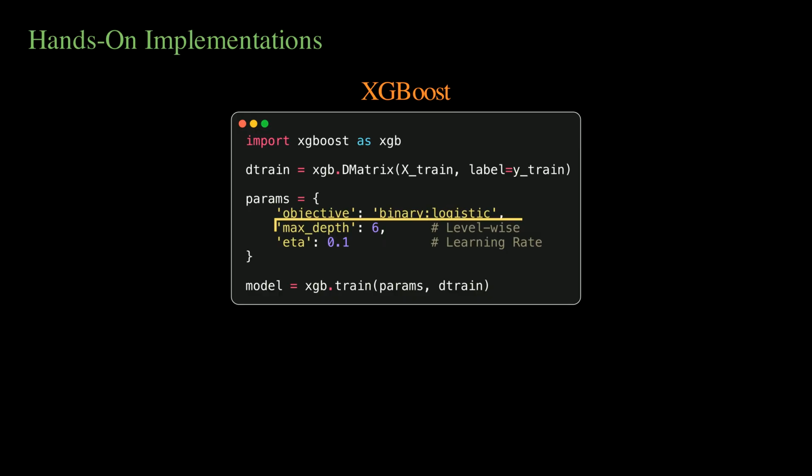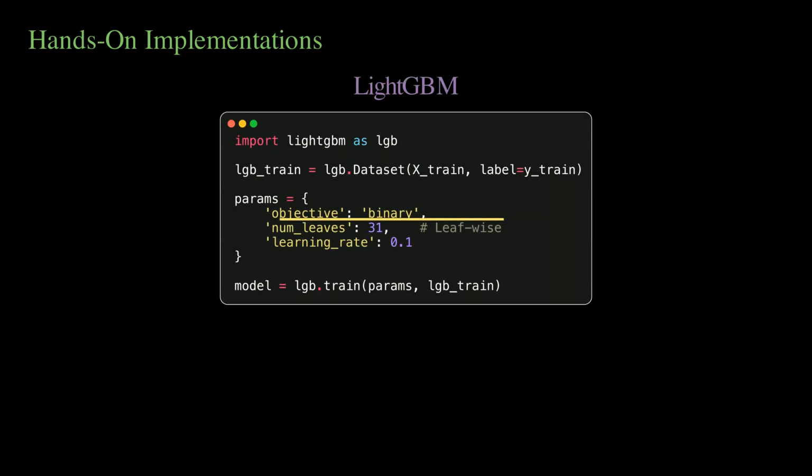When we move to the advanced titans, XGBoost and LightGBM, the syntax shifts to highly optimized C++ wrappers. In XGBoost, we wrap our data in a D-matrix object. We define the objective function, and crucially, we set max depth to control its level-wise, symmetric growth. LightGBM uses a similar API, but look at the parameters. Instead of max depth, we explicitly define num leaves to control its aggressive, asymmetric leafwise expansion.